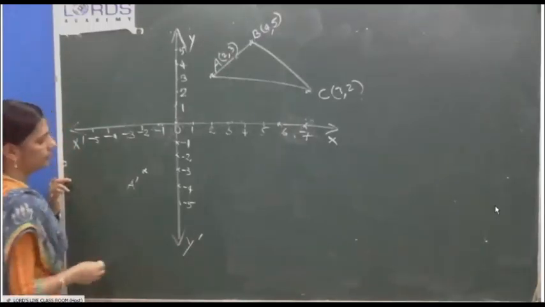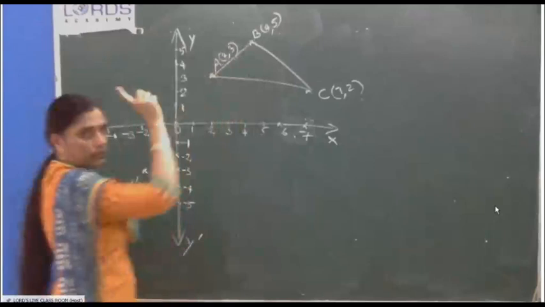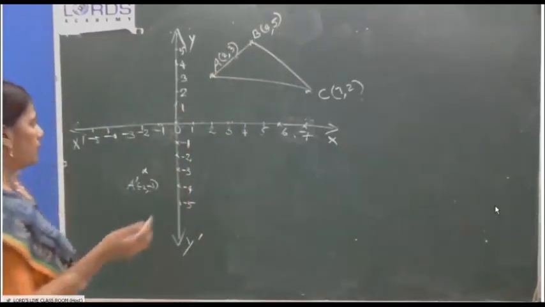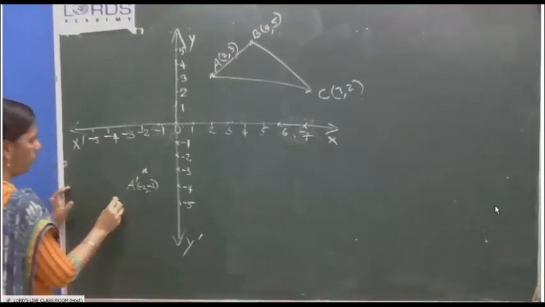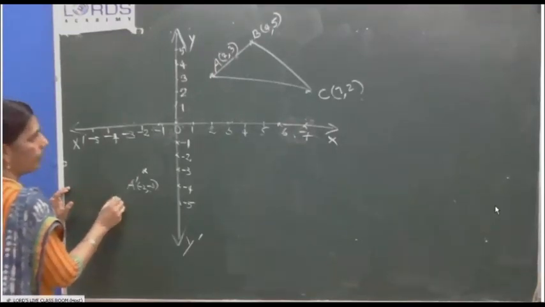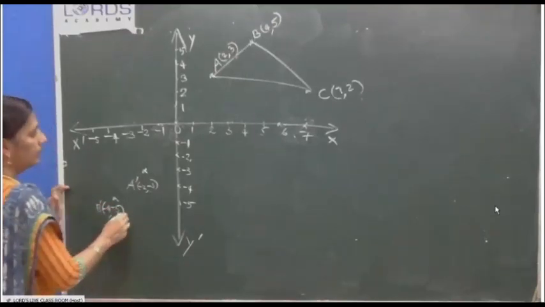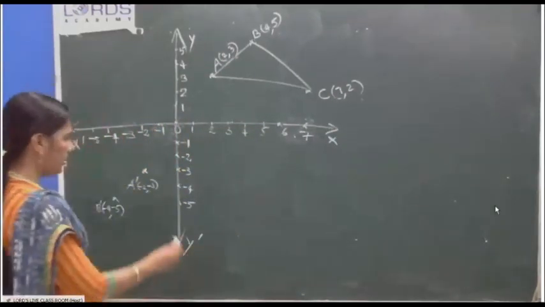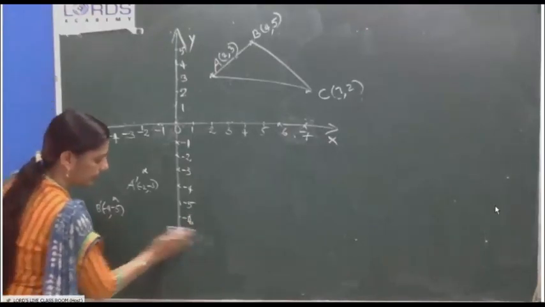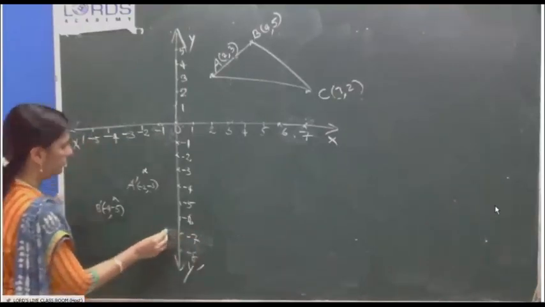A dash is -2, -3. B is 4, 5. With reflection through the origin, it is -4, -5. This is B dash. Next, C 7, -2. When reflected through the origin, it is -7, 2.